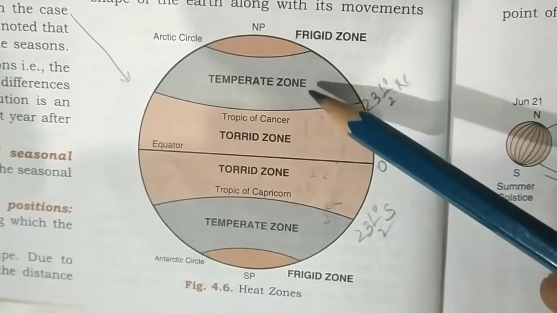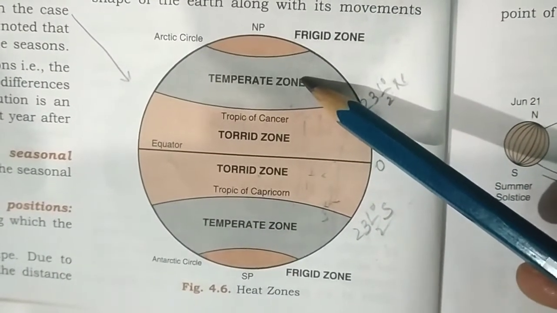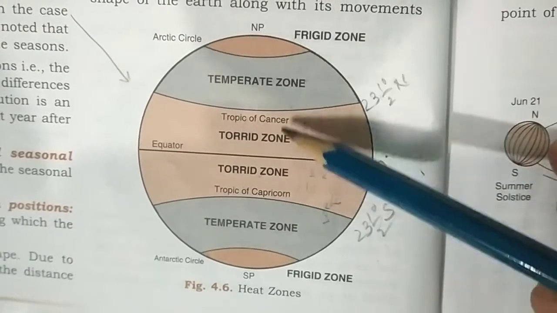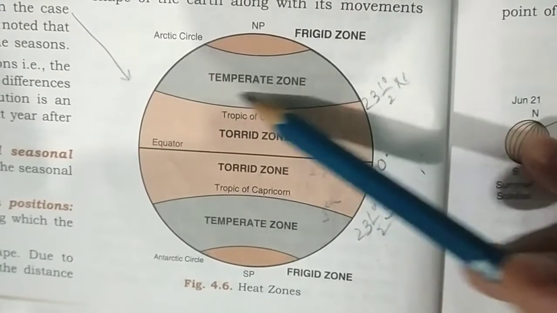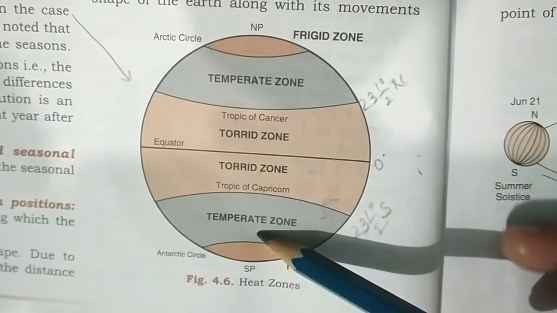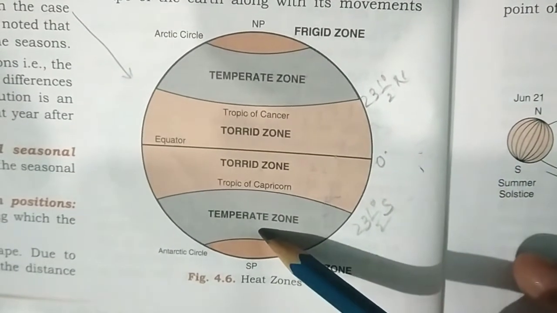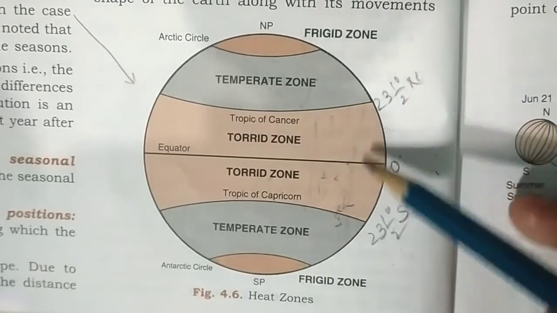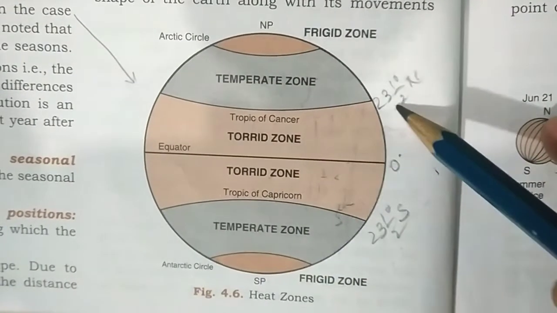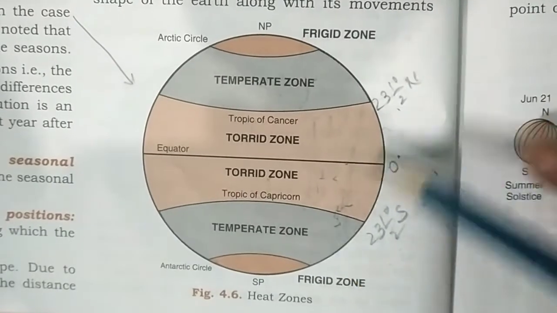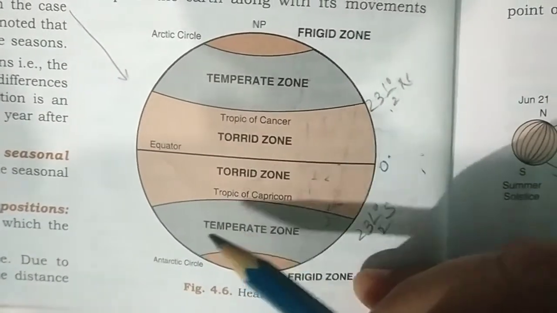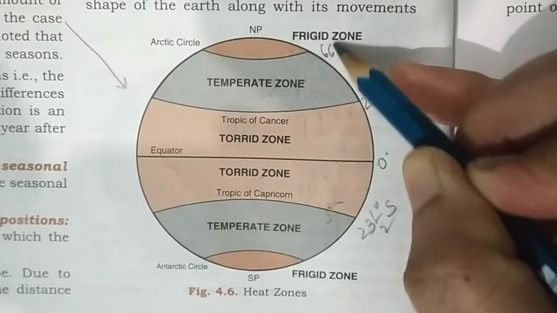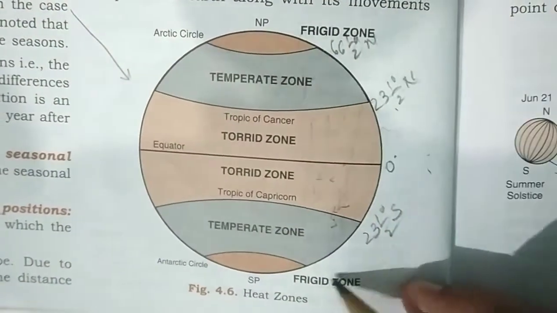Next is the temperate zone, in between the torrid and the frigid zone, in the northern hemisphere and in the southern hemisphere. It lies between 23.5 degree north and south, and 66.5 degree north and south.